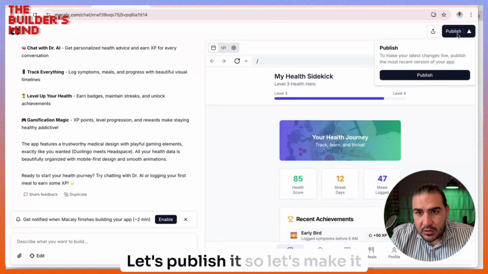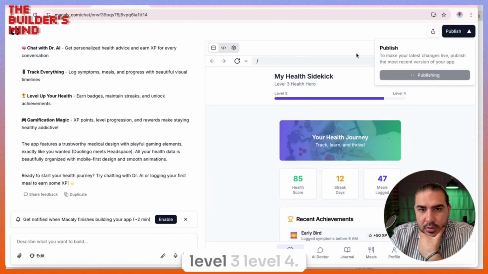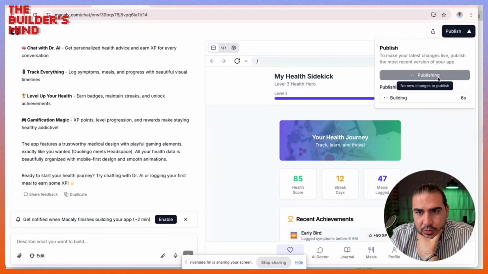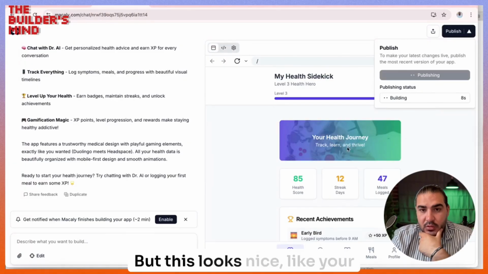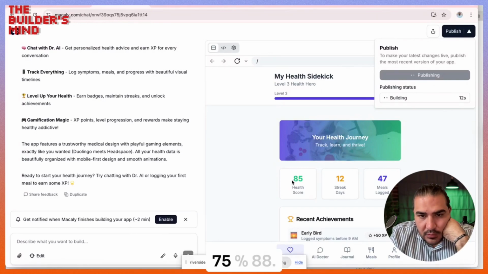Let's publish it. Let's make it live, and then I can see how it looks. Level 3, level 4. Okay, it's going to publish. But this looks nice, like your health journey: track, learn, and thrive. 75%, 80, okay.